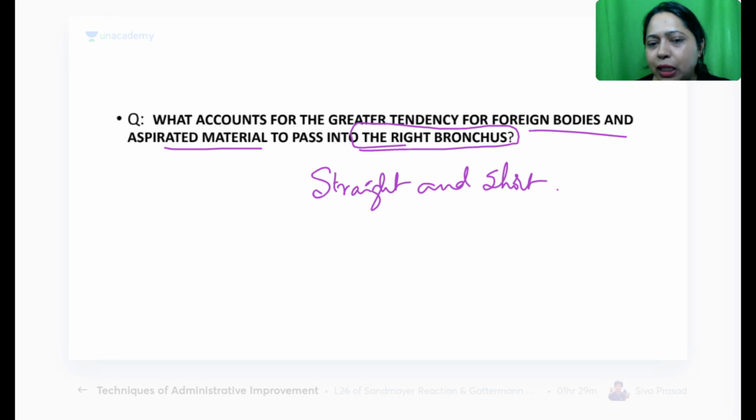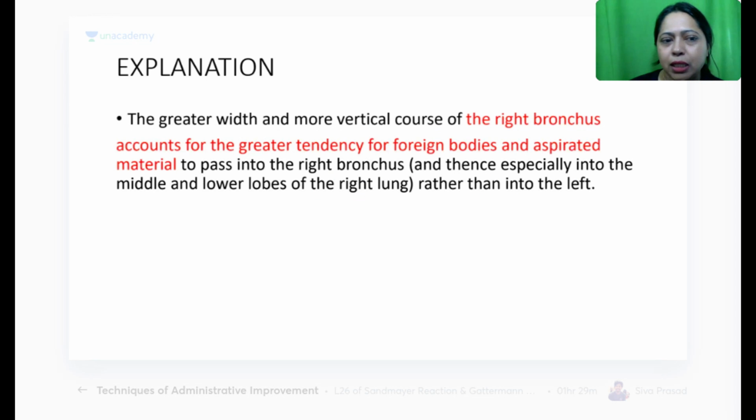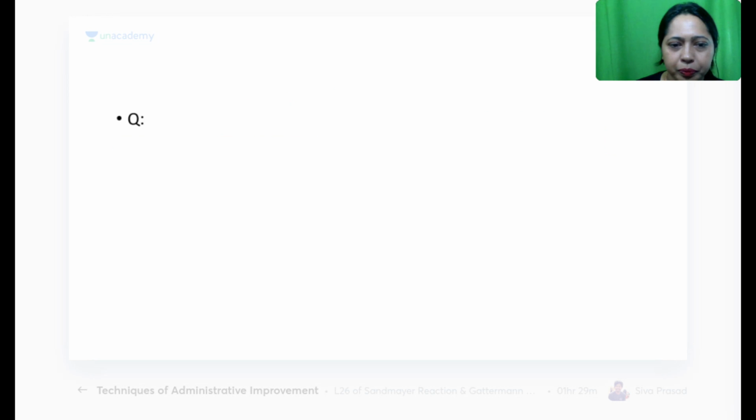the right one. So obviously, many children, we have seen that they ingest small coins or some kind of button-like things, and it could right away land in the right bronchus most of the time. So the greater width and the vertical course of the right bronchus is what accounts for the tendency of foreign body to be aspirated into it, rather than the left one.